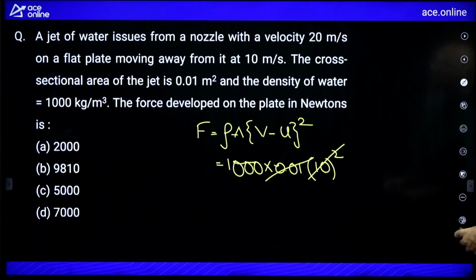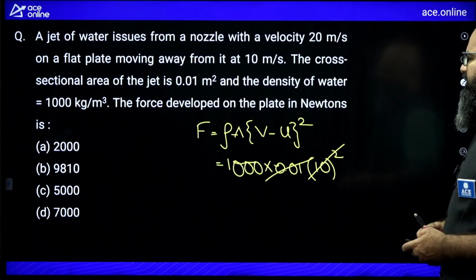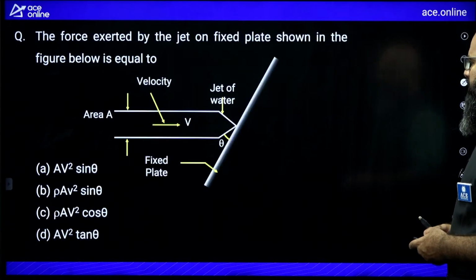A jet of water is issued at 20 meter per second, flat plate moving away at 10 meter per second. V minus U whole square. I'm assuming the options given over here are wrong. Otherwise, the answer is supposed to be 1000 only over here. Moving further.